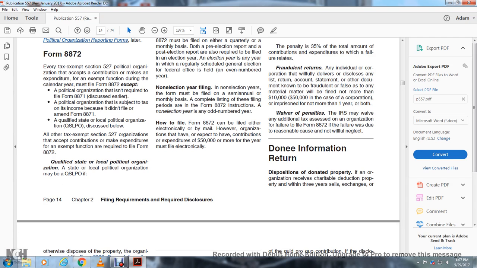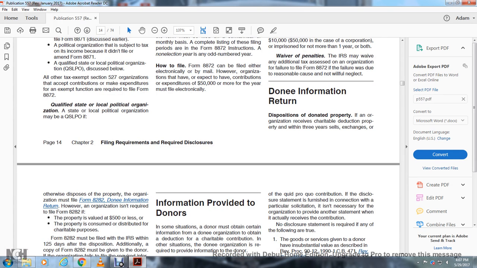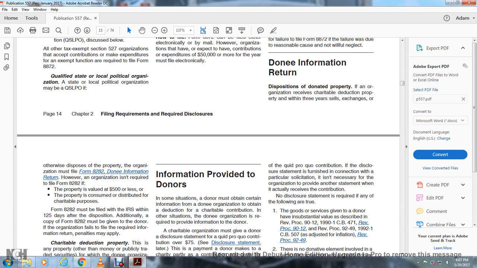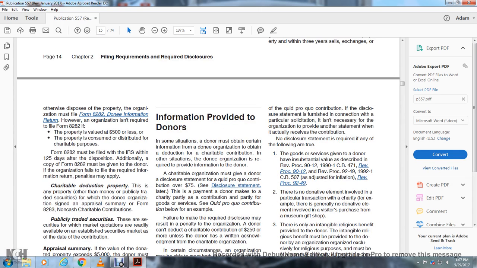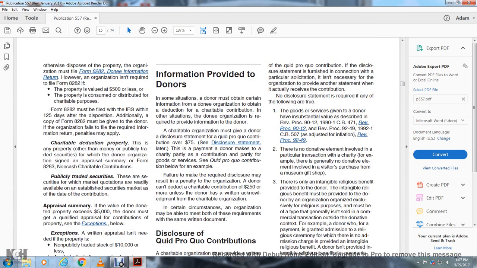Donor information return. Disposition of donated property: if the organization received charitable deduction property and, within 3 years, sells, exchanges, or otherwise disposes of the property, the organization must file Form 8282, the donor information return. However, the organization isn't required to file Form 8282 if the property is valued at $500 or less, or if the property is consumed or distributed for a charitable purpose. Form 8282 must be filed with the IRS within 125 days after the disposition. An additional copy of Form 8282 must be given to the donor. If the organization fails to file the required information return, penalties may apply.